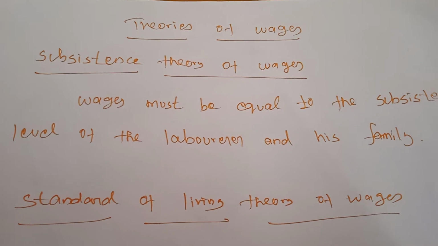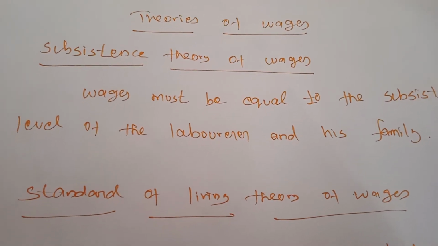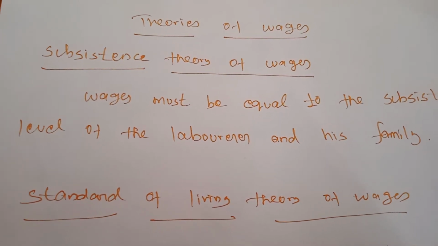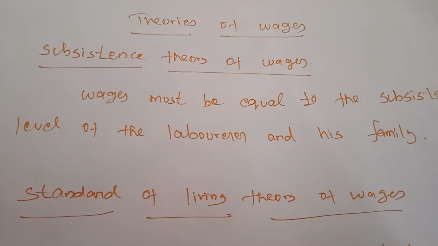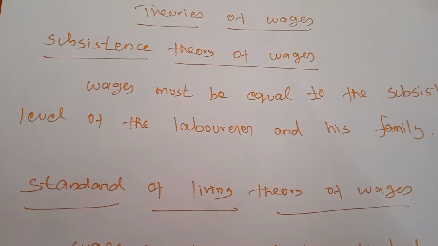Suppose the population is increased, what will happen? The number of laborers will also increase. And if the number of laborers increases, the wage level will decrease.